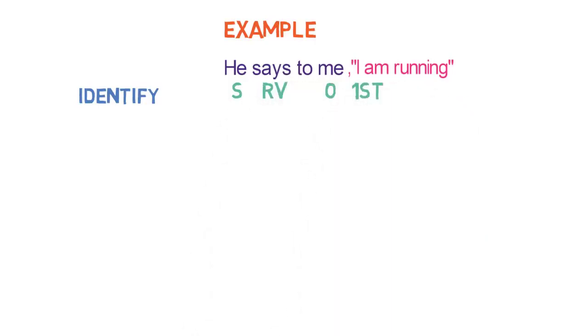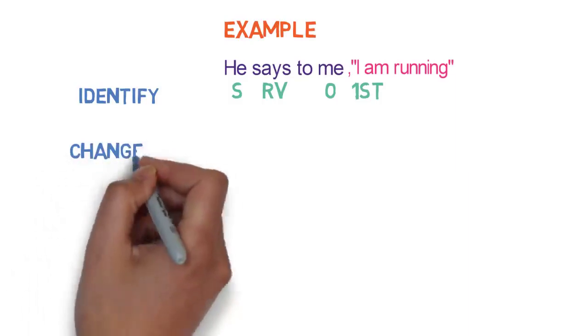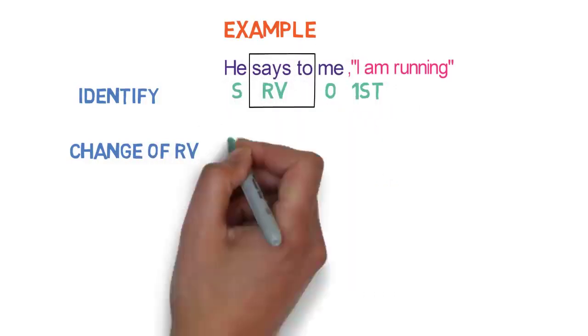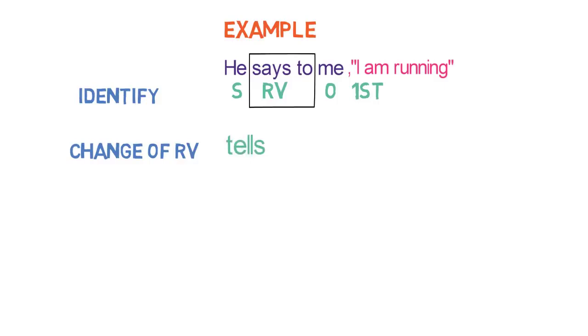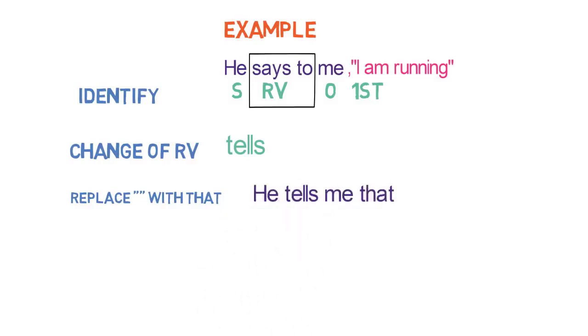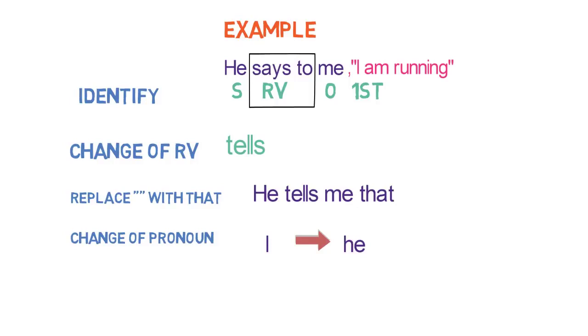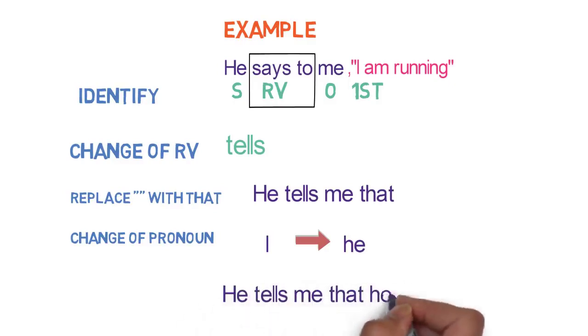And as says to is in present form, we will not check the tense. Second step is the change of reporting verb. As per the workflow we studied, says to will be converted to tells here. The third step is replace inverted comma with that. So the sentence will become like this. He tells me that. Fourth step is change of pronoun. Here I will be converted to he. Now fifth and sixth step will be eliminated as reporting verb is in present tense. The final sentence in the indirect speech is he tells me that he is running.